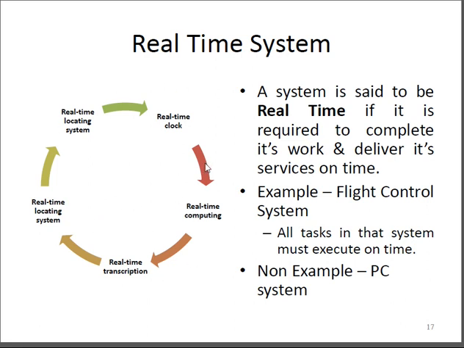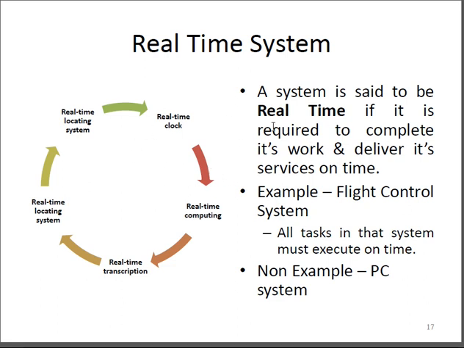So let's start with the term real-time operating systems. Such an operating system is intended to serve real-time applications where it can process the data as it comes in, typically without any buffering delays.